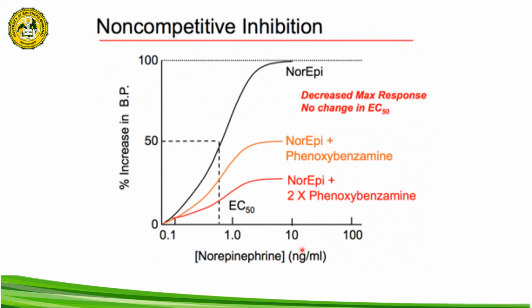So the bottom line here is for non-competitive antagonism: when we administer a non-competitive antagonist, it will reduce the efficacy or the maximum response of our agonist. Even if we increase the concentration of our agonist, it will not be able to win the competition. It will not be able to surmount the effect of our non-competitive antagonist because the binding of the non-competitive antagonist to the receptor is considered to be irreversible.